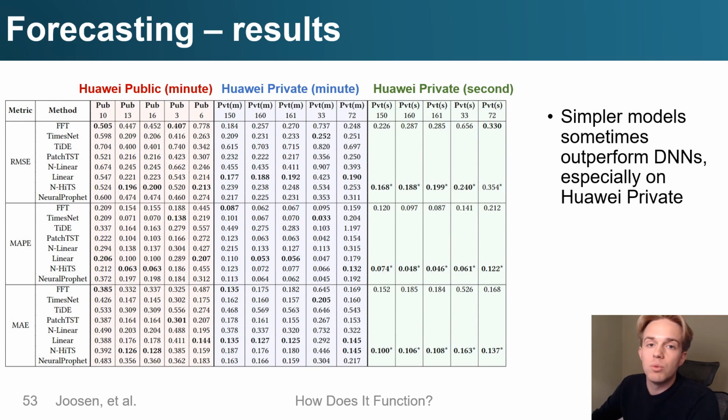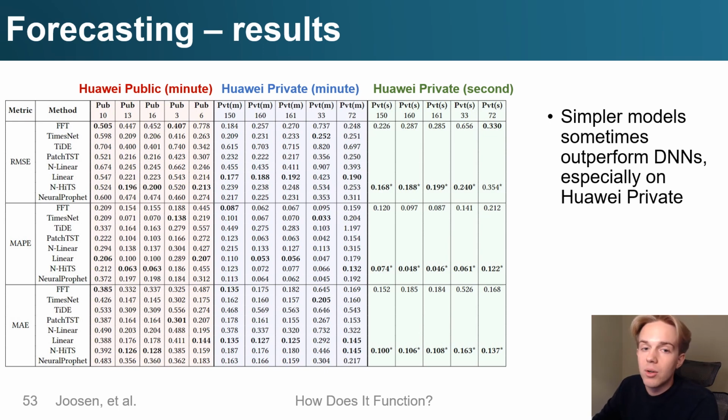So here we show the results on Huawei Public and Huawei Private at per minute and per second resolutions. We only show the top 5 functions here due to space constraints. So we show RMSE, MAPE, and MAE metrics, and we highlight the best performing model for each function in bold. So we see varied performance across different models and data sets.